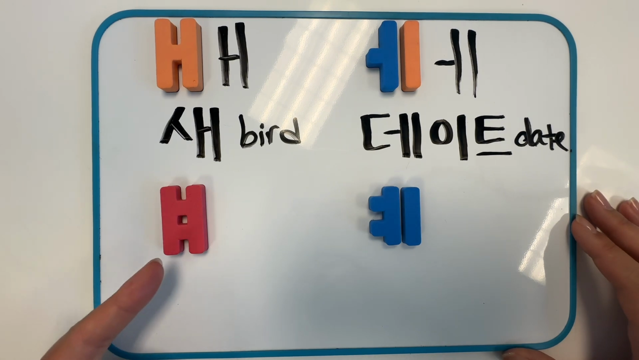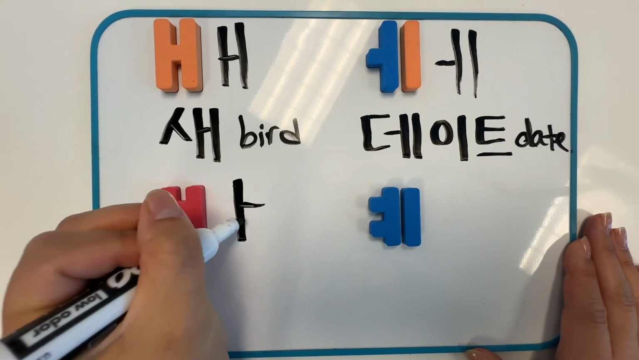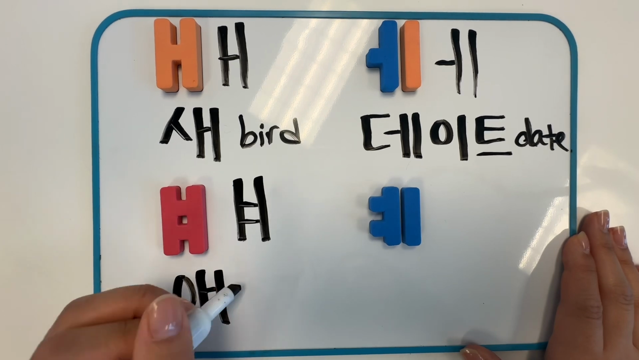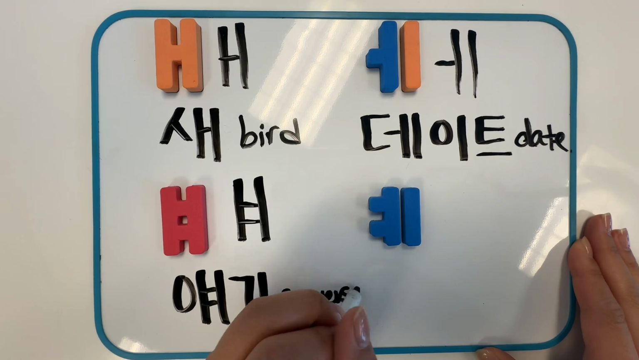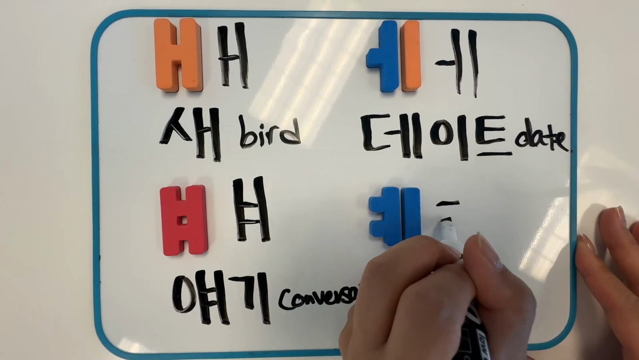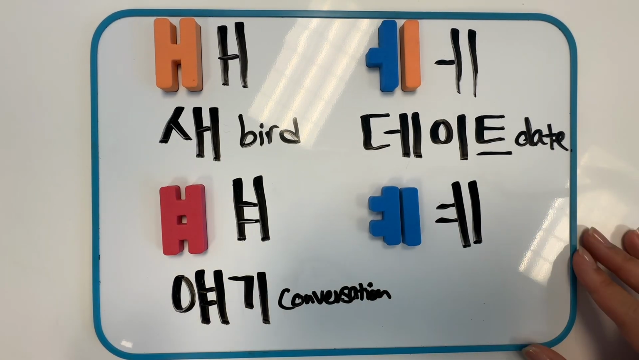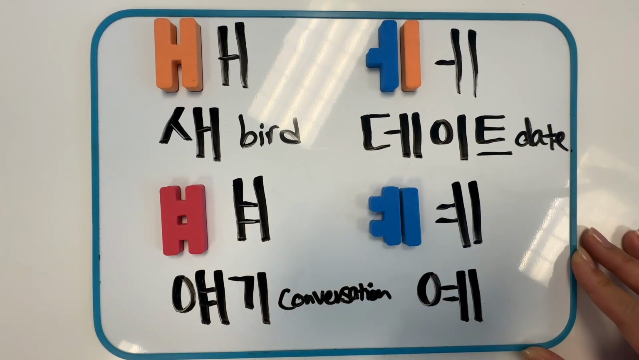Next is 예. The stroke order is top to bottom, left to right, top to bottom. A word that uses 예 is 얘기, meaning conversation. Next is also 예. The stroke order is left to right, top to bottom, and then top to bottom. A word that uses 예 is 예, meaning yes.